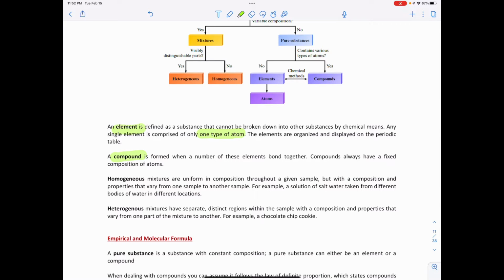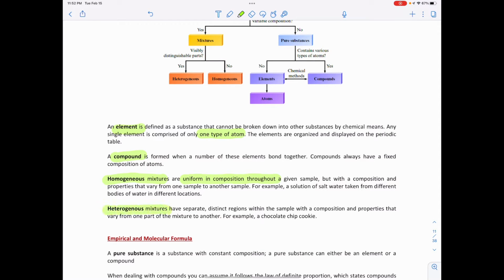Homogeneous mixtures are uniform in composition throughout a given sample, but with a composition and properties that vary from one sample to another. For example, a solution of salt water taken from different bodies of water in different locations might have different amounts of salt content. So the composition and properties may vary, but when we look at it, we don't see the different compounds. When I look at salt water, I just see this liquid. I don't see the salt mixed with the water.